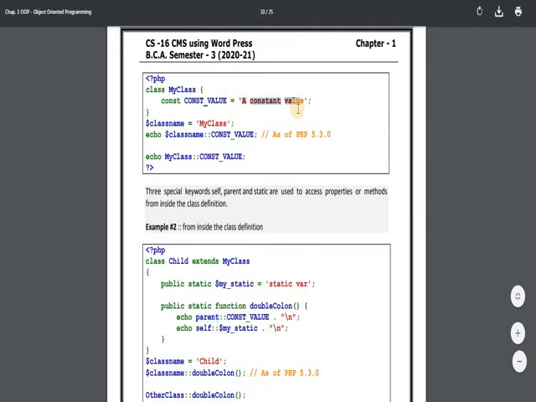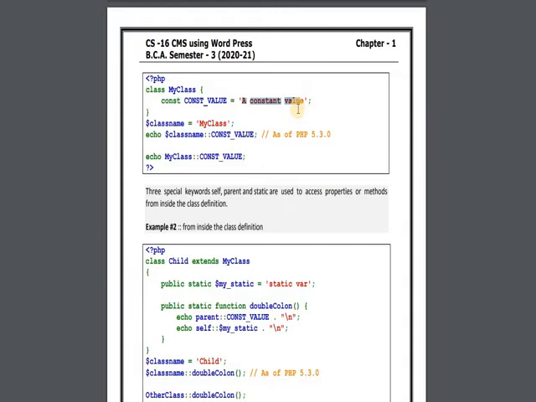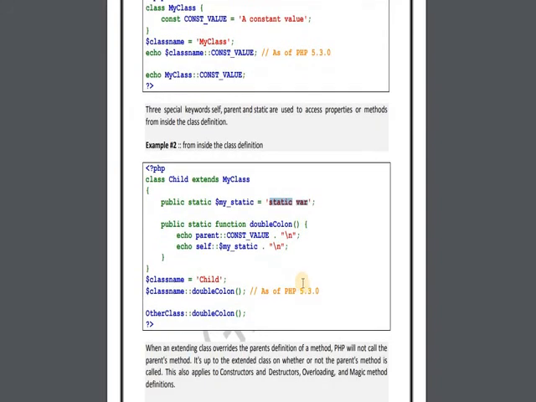For that I am using the parent keyword. But if I want to access this static value from the same class, the current class, then I have to use the self keyword, self with the scope resolution operator, and $myStaticValue. Then it will access this static variable value. Again, for the class name I have used $child. I am storing this value in a particular variable, and I am accessing this function.